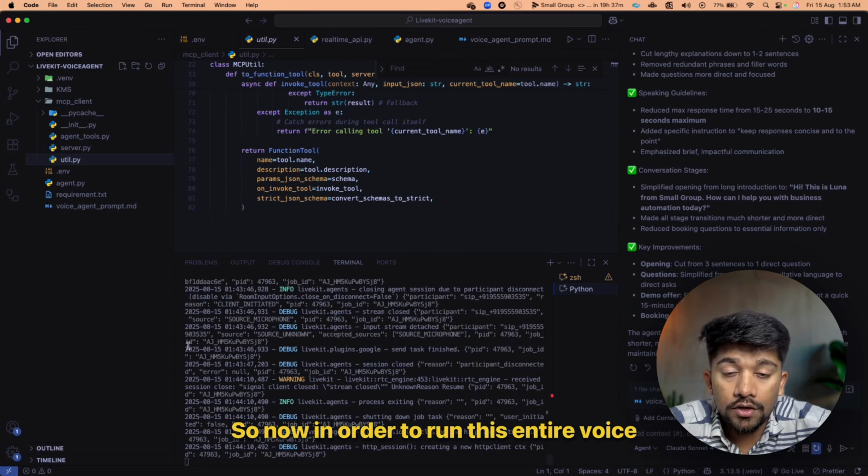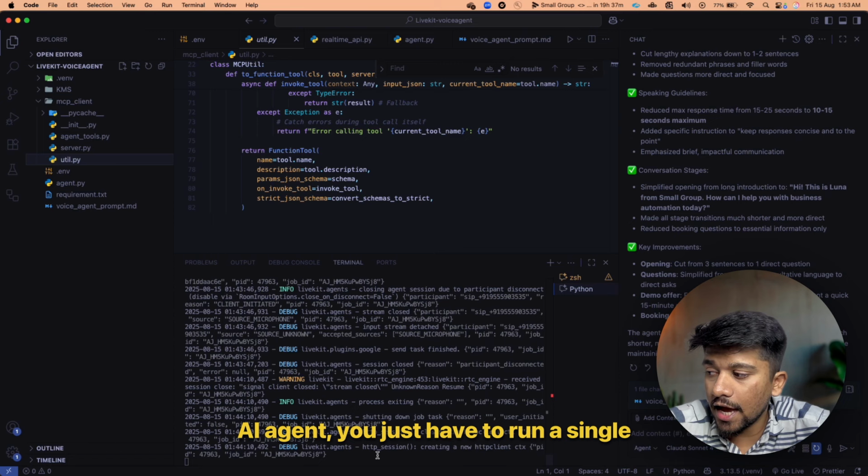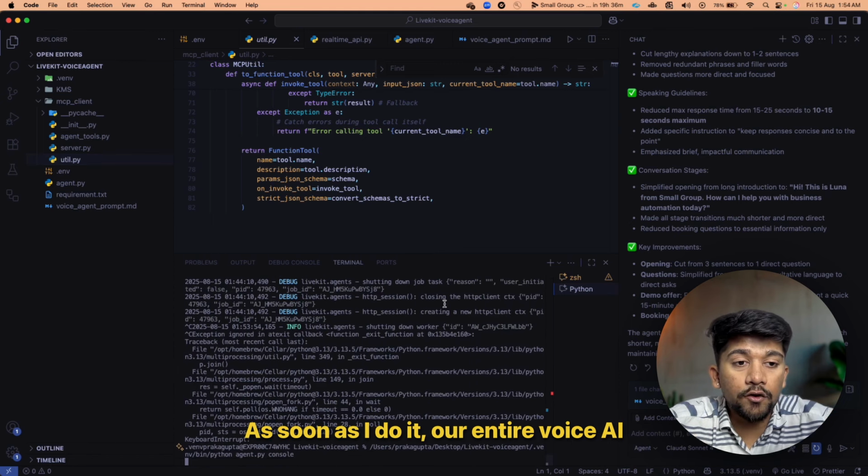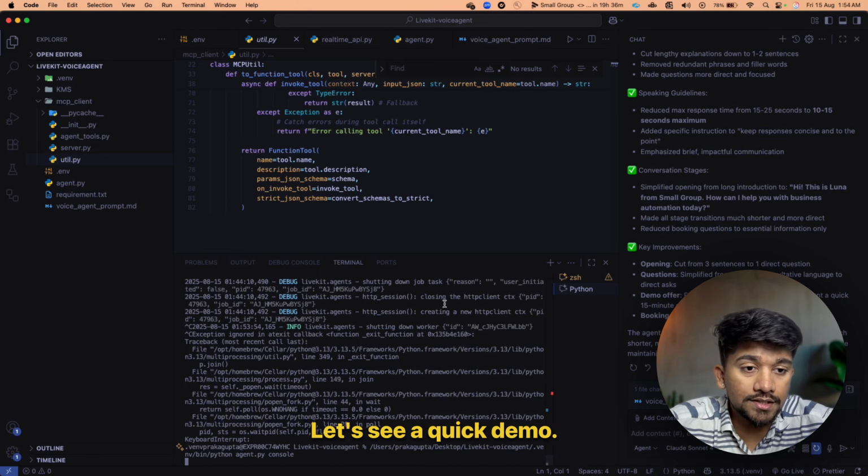So now, in order to run this entire voice AI agent, you just have to run a single command: agent.py space console. As soon as I do it, our entire voice AI agent will be running in our local machine. Let's see a quick demo.